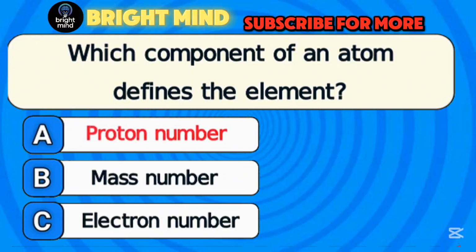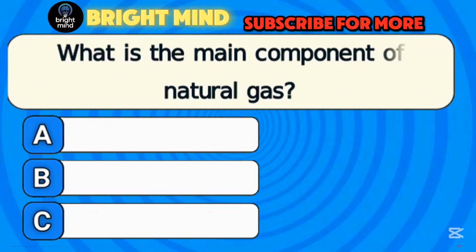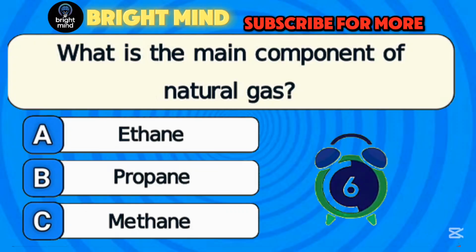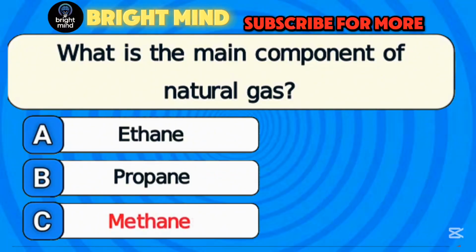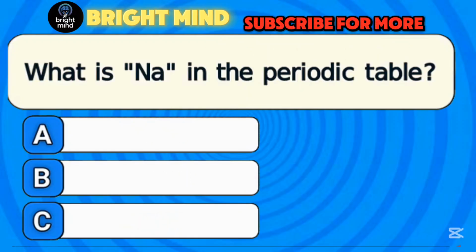Answer A. Proton number. What is the main component of natural gas? Answer C. Methane. What is Na in the periodic table?